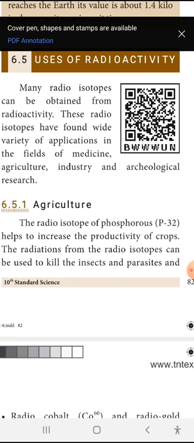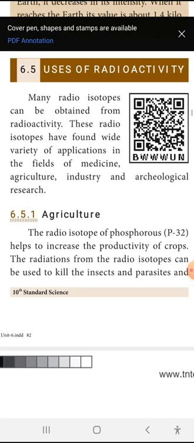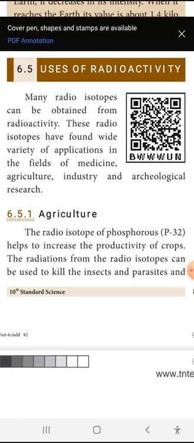Now, we are going to study the uses of radioactivity. Whenever we study a definition or a formula in science, it is applicable in our day-to-day life. In that way, we are going to see how far radioactivity is useful in our day-to-day life, and where we are using it, especially in the medicine field, agriculture, industry, and archaeological research.